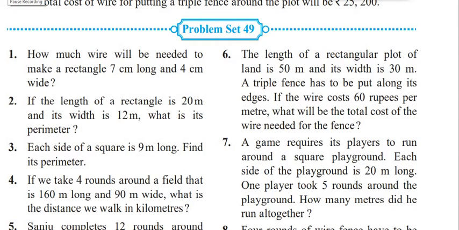I am Anil Doshi sir and today's topic is 5th Scholarship Maths Problem Set 49 question number 4. If we take 4 rounds around a field that is 160 meter long and 90 meter wide, what is the distance we walk in kilometers?